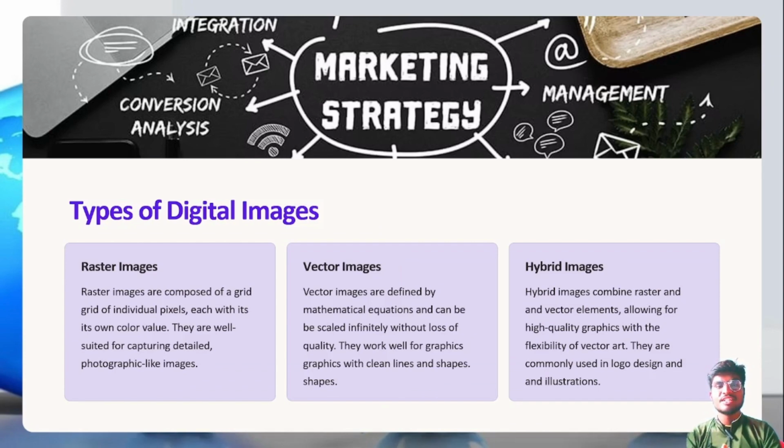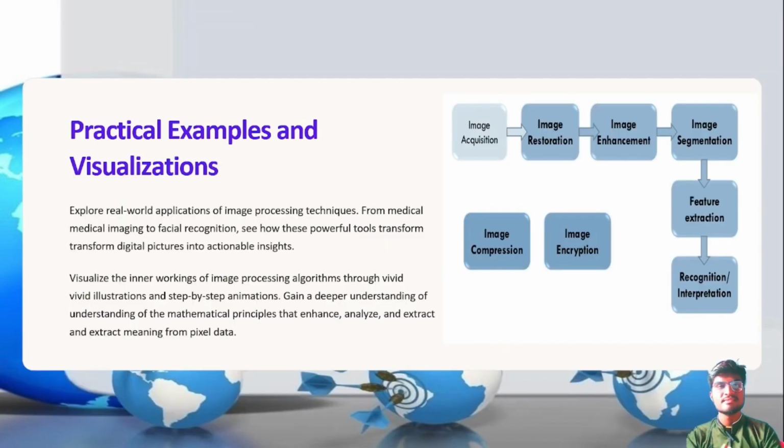Types of digital images: raster images, vector images and hybrid images. These are the types of digital images. Practical examples of visualization. Exploring real-world applications of image processing techniques, from medical imaging to facial recognition, and see how these powerful tools transform digital pictures into actionable insights.